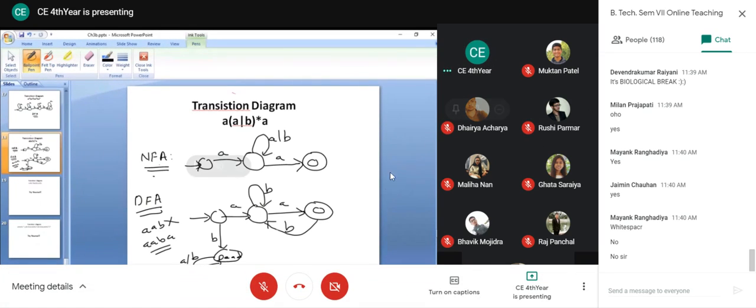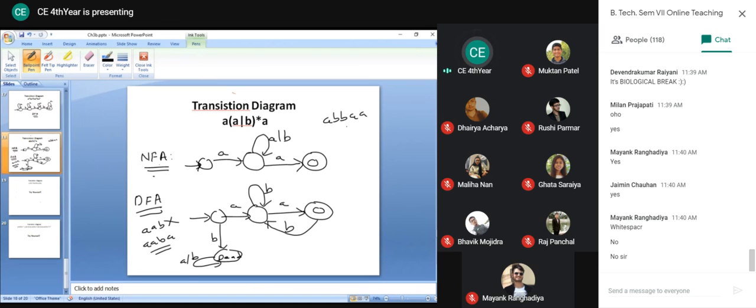But if I convert into A, B, A, it should be accepted. A, then B and A, it should be accepted. Similar to that, if we have A, double B, A, it should be accepted. So A, we have double B, A, and last A. So if A is there, there is no issue. So we can say this will be the equivalent DFA for the given regular expression.